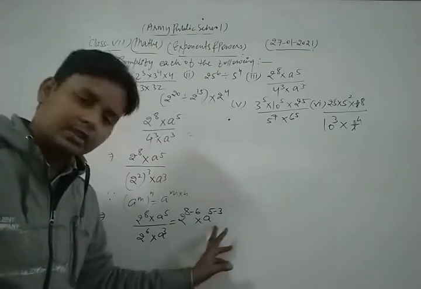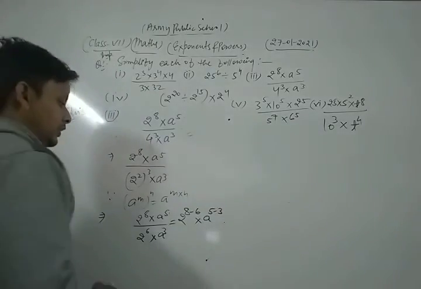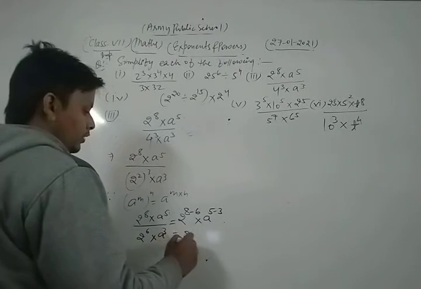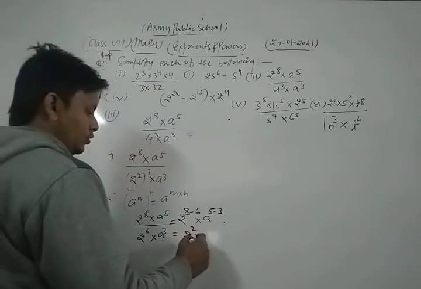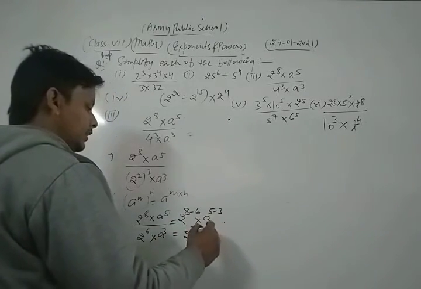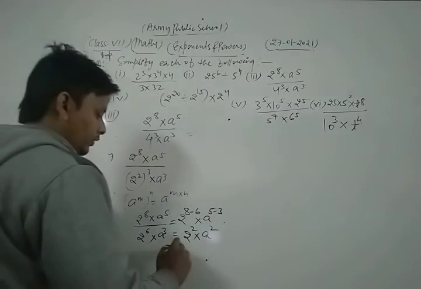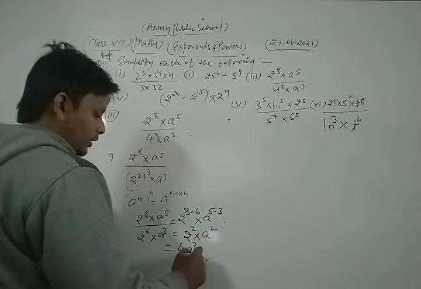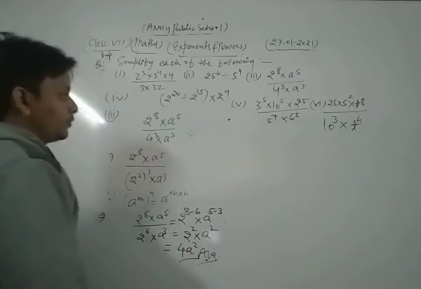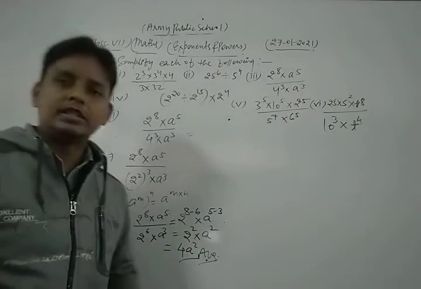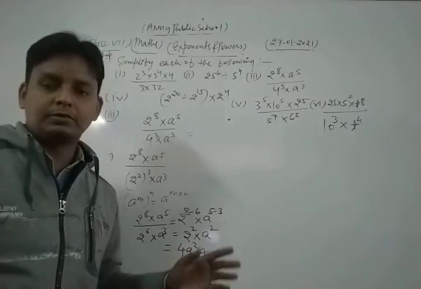Now we simplify them. So we get 2 power 8 minus 6, that is 2, into a power 5 minus 3, that is 2. So we can also write 4 into a square. This is the required solution of the given question. So this is the method, dear student, to solve this type of question.